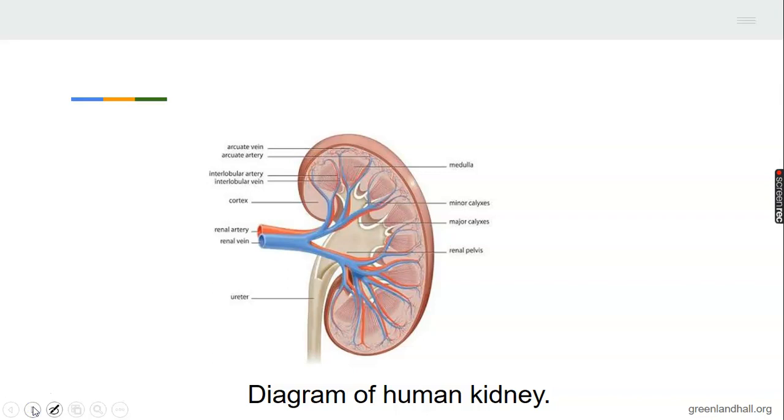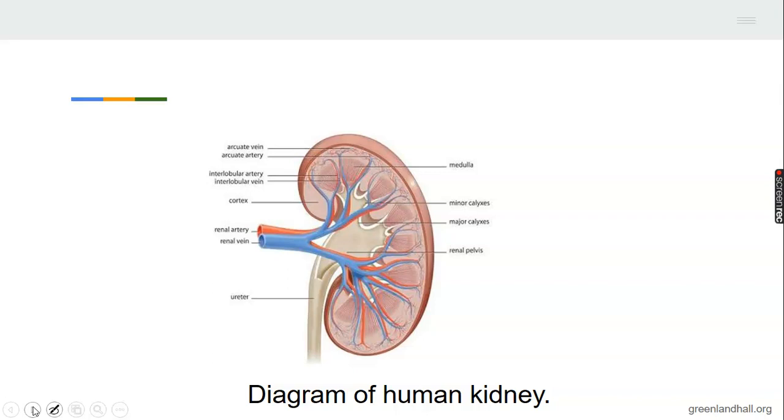Now, we look at the structure of the human kidney. Get your pencil. You all know the rules when it comes to drawing. Our drawing must be titled. When you don't give title, it's minus one. Title: diagram of human kidney. I say again, diagram of human kidney. The size of your diagram must always be between 8 to 10 centimeters.